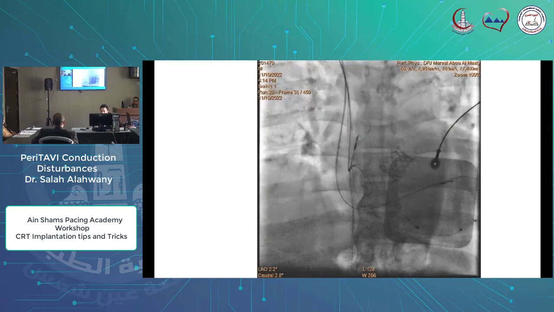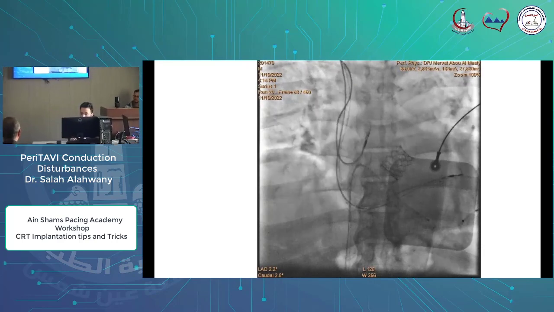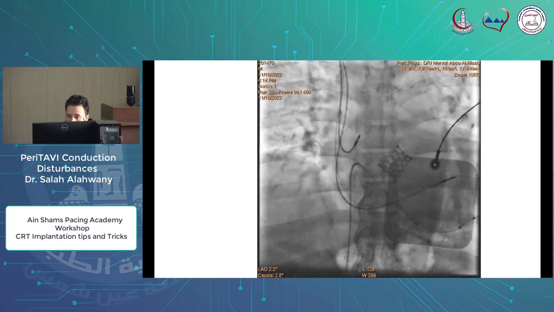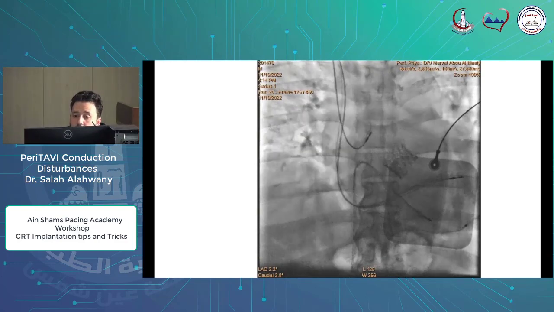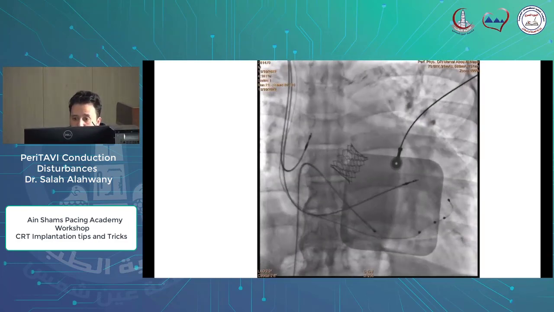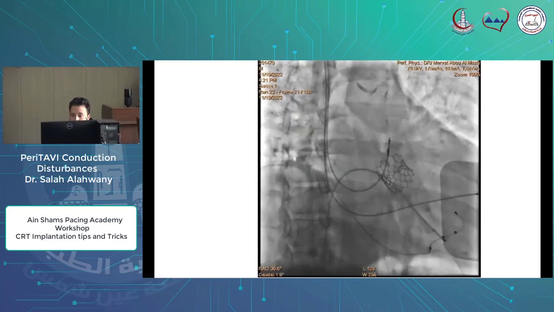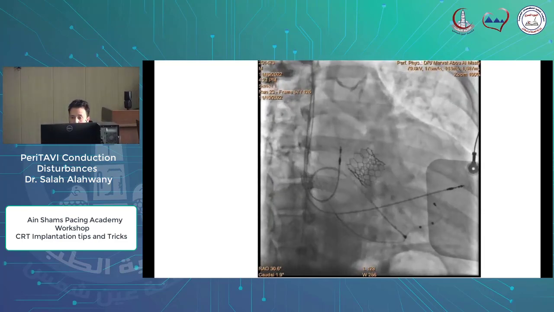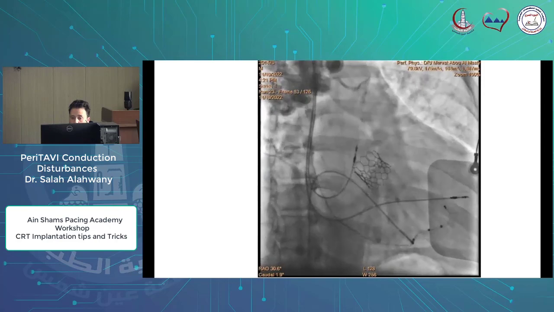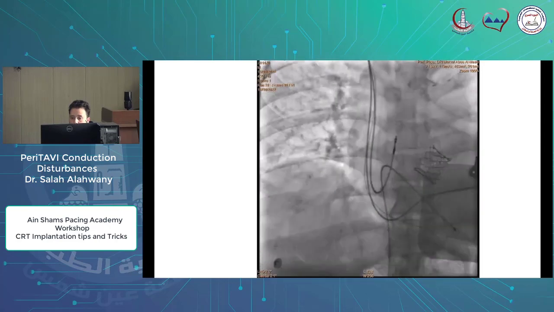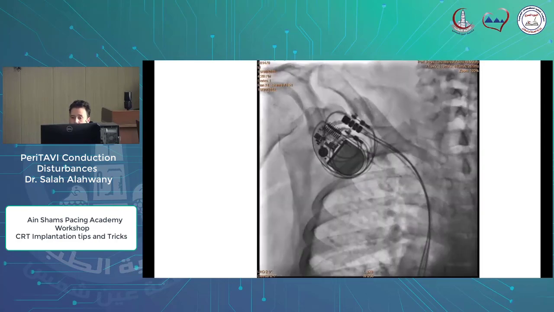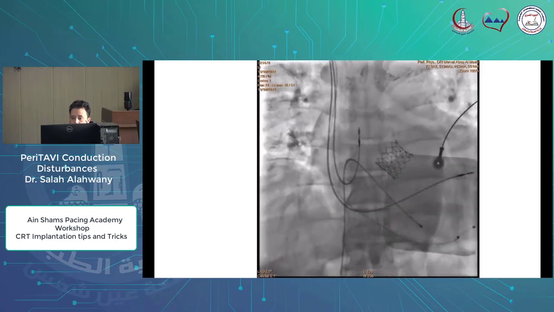This is the final after implantation of the RV lead and doing the traction test. This is the final shape here, the PA view. Yes, this is the final.